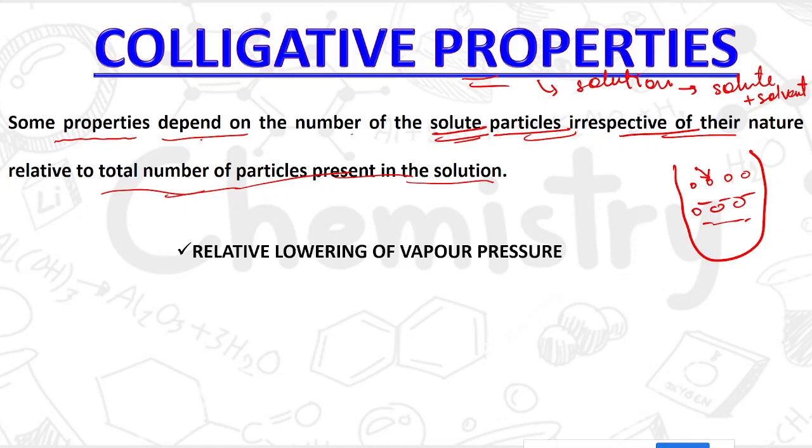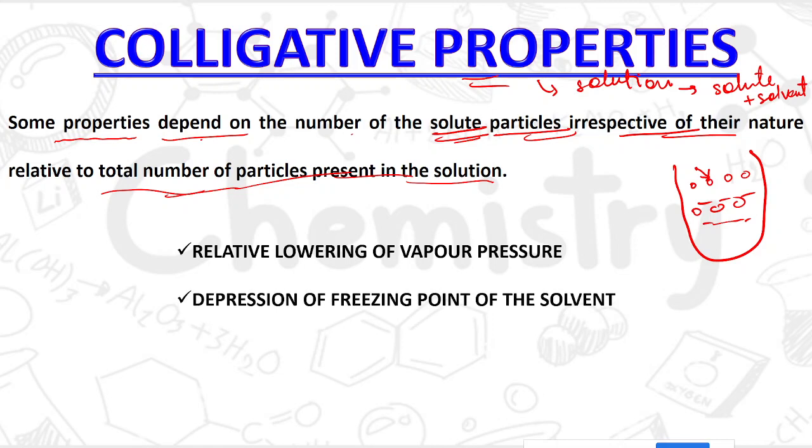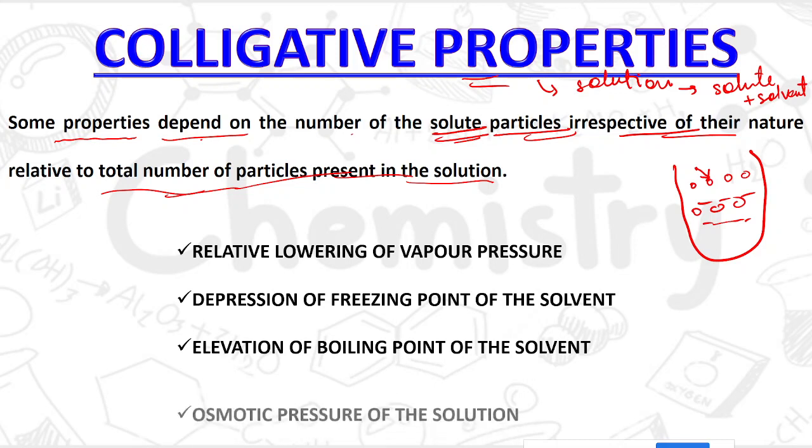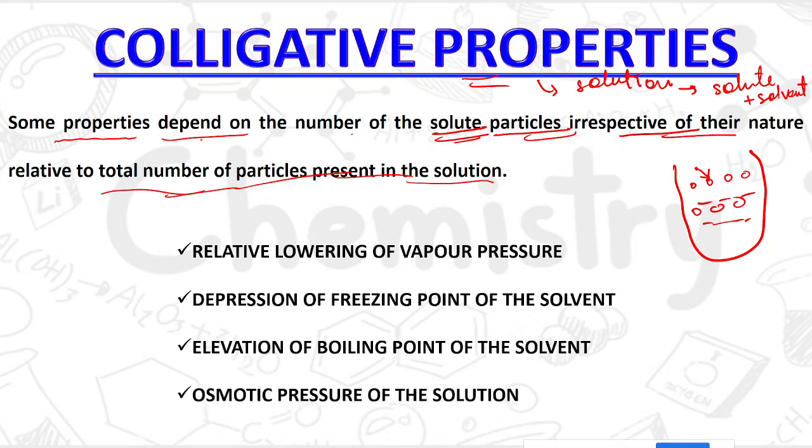The first one is relative lowering of vapor pressure. The next ones are depression of freezing point of the solvent, elevation of boiling point of the solvent, and the osmotic pressure of the solution. Now in today's class we will be discussing these three, and this one we will leave for the next class. So first of all we will begin with the relative lowering of the vapor pressure.